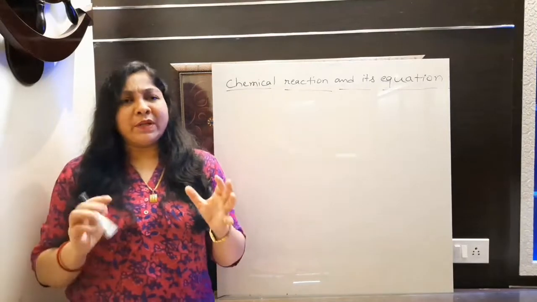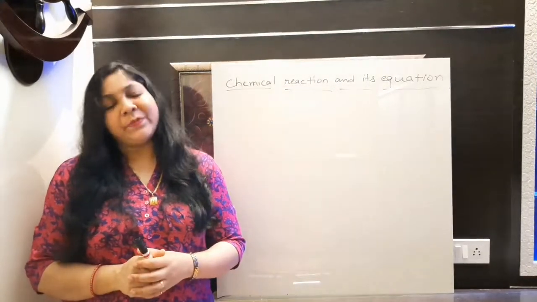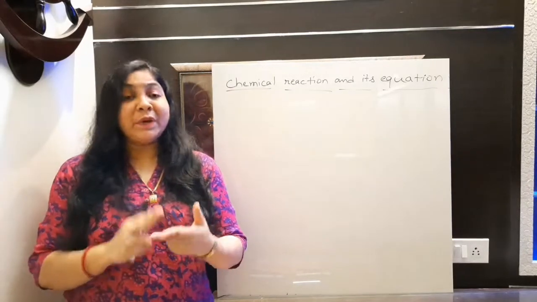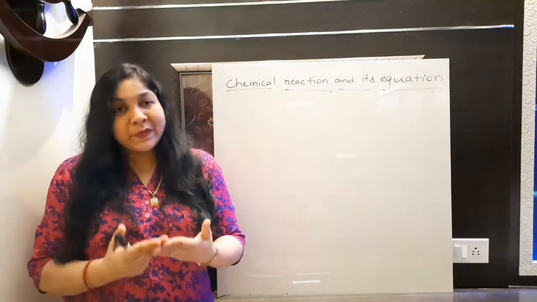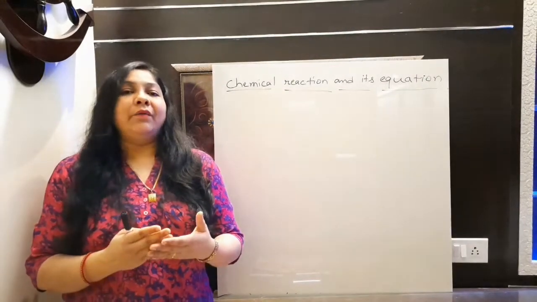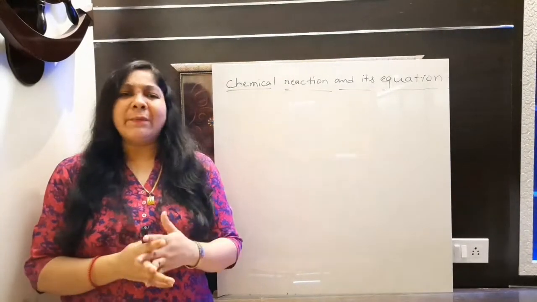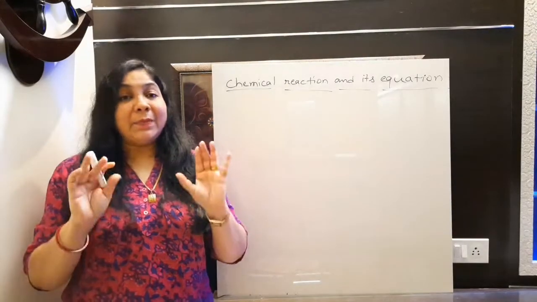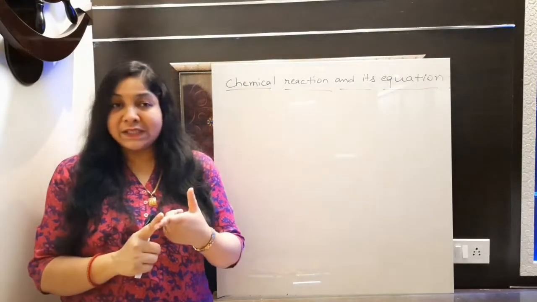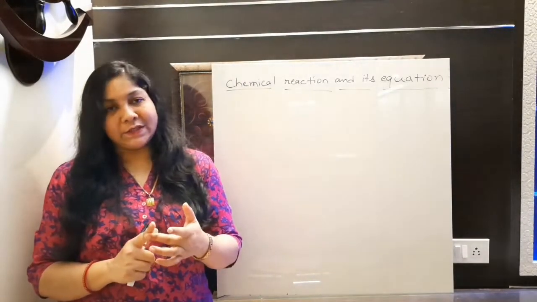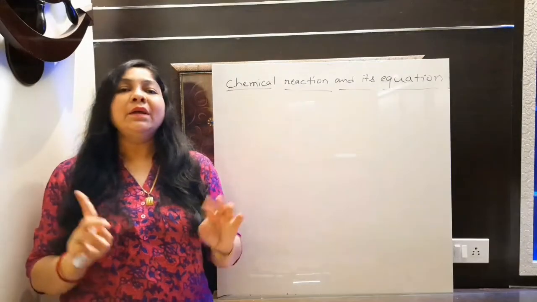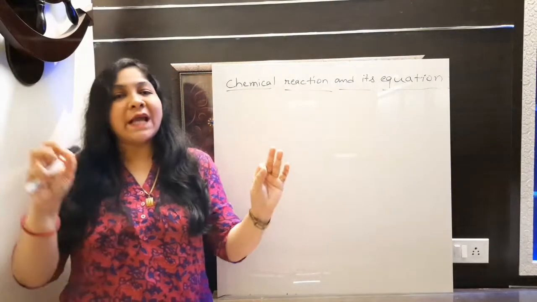There are lots of phenomena that you can observe in your surrounding. Let's take some examples here. Suppose burning of candle, respiration, burning of coke, melting of ice, cooking of food. There are lots of examples. These all examples can be categorized into two types of changes. First is physical change and second is chemical change.